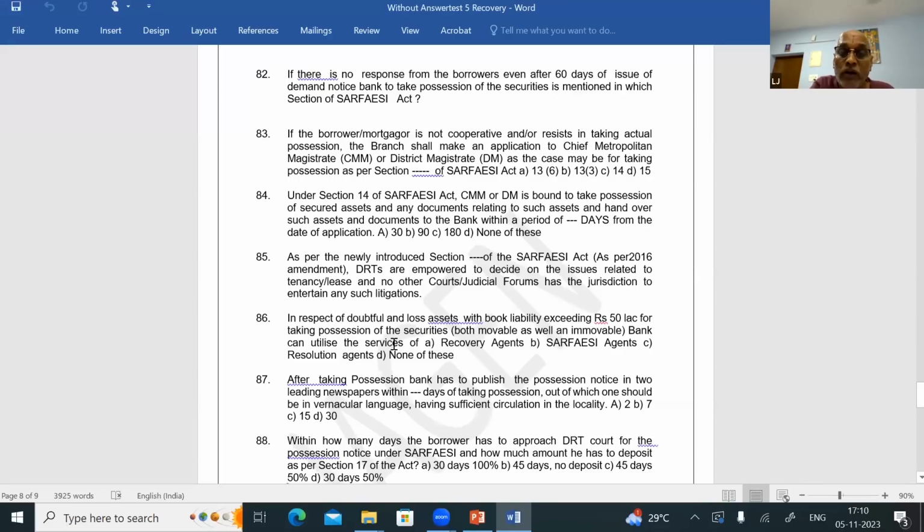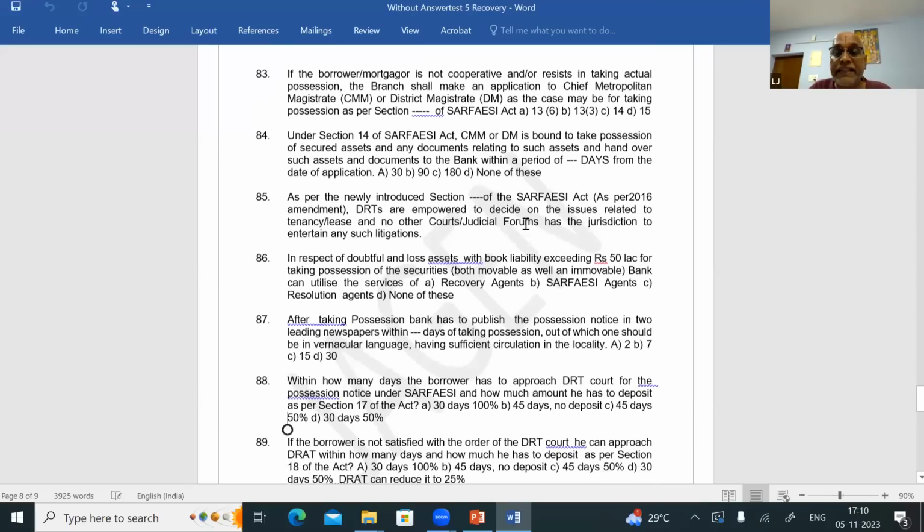Question number 86. In respect of doubtful and loss assets with book liability exceeding ₹50 lakhs, for taking possession of the securities, both movable as well as immovable, the bank can utilize the services of resolution agents. Under SARFAESI action, we have two types of agents: recovery agents, or SARFAESI agents, and resolution agents. If the liability is up to 50 lakhs, we can take the assistance of SARFAESI agents. If the liability is above 50 lakhs, we can use the assistance of resolution agents.